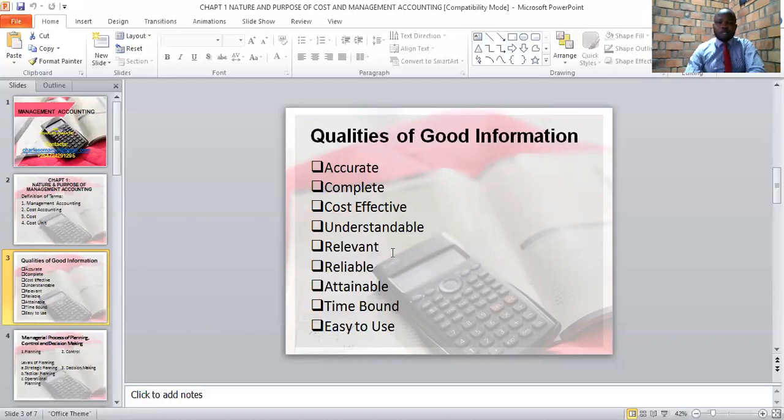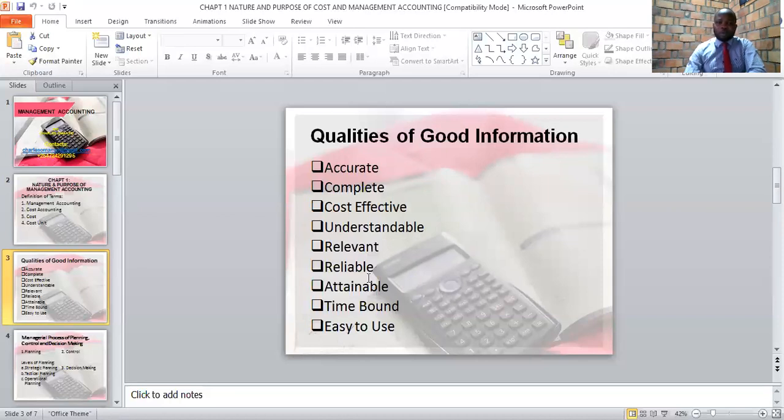Information should also be relevant. Information is relevant if it is significant to the manager, if it can influence the decision that the manager is going to make. We should only provide information that is important to the manager to help him make his decision.